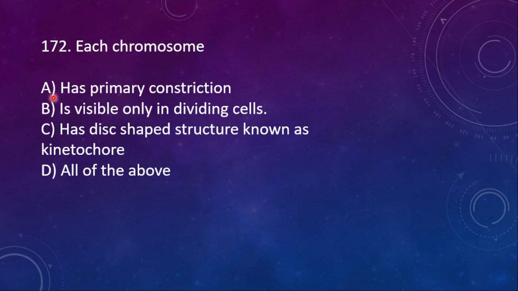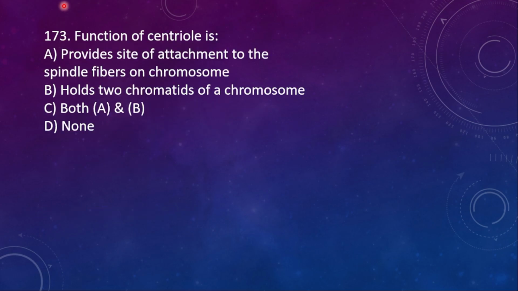172. Each chromosome: A, has a primary constriction. B, is visible only in a dividing cell. C, has a disc shaped structure known as kinetochore. And then D, all of the above. So for the chromosome, all of the above are correct.